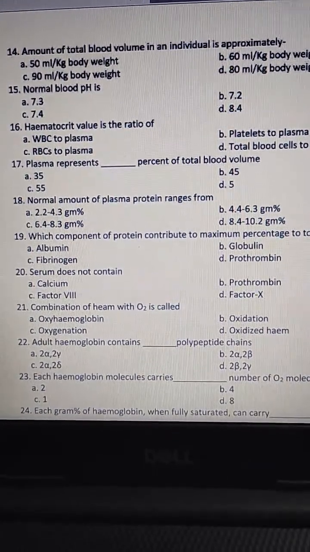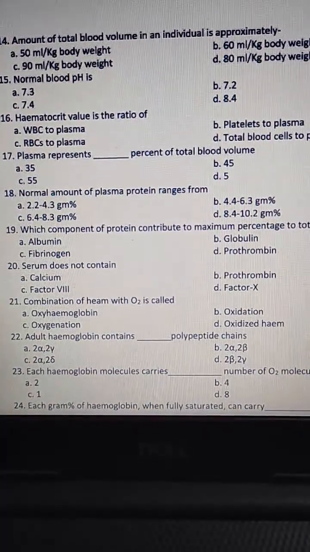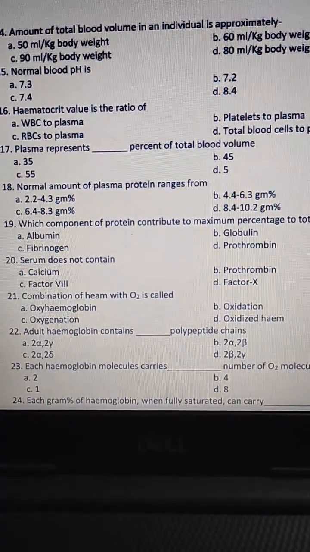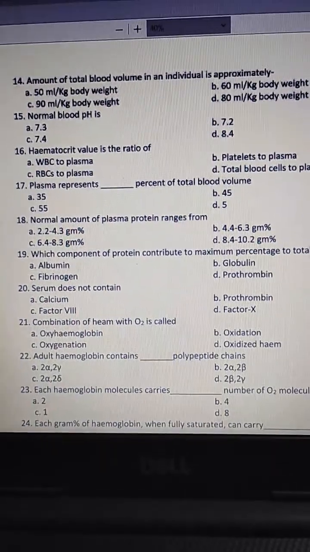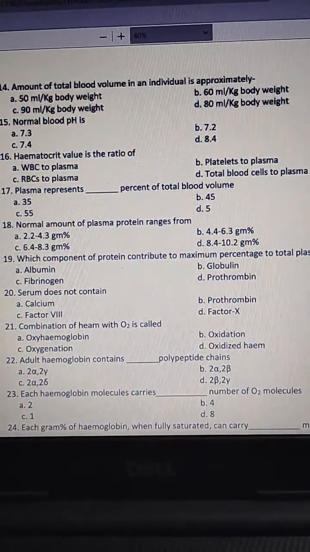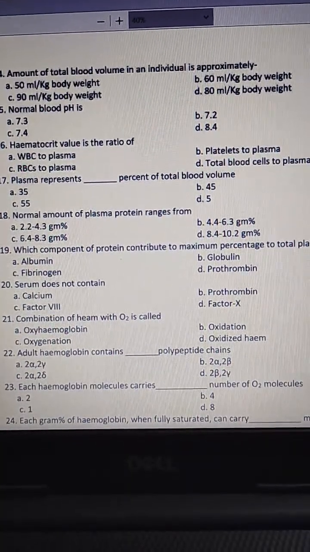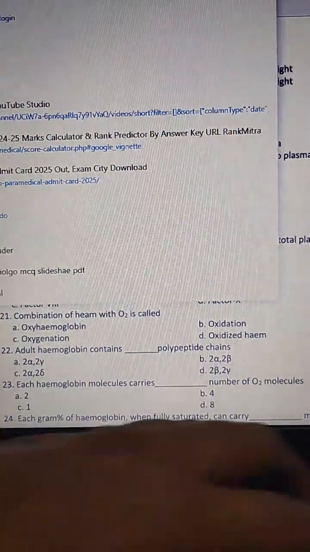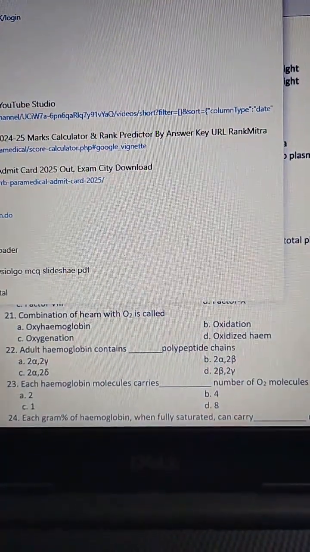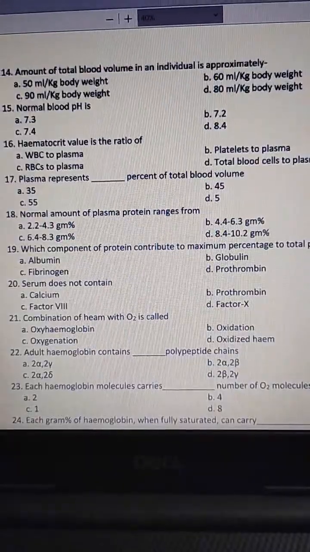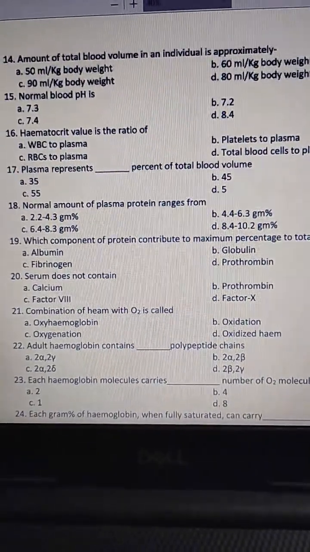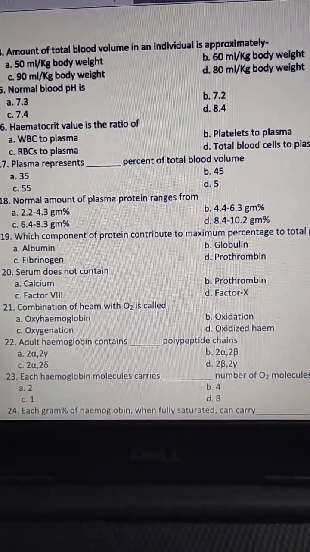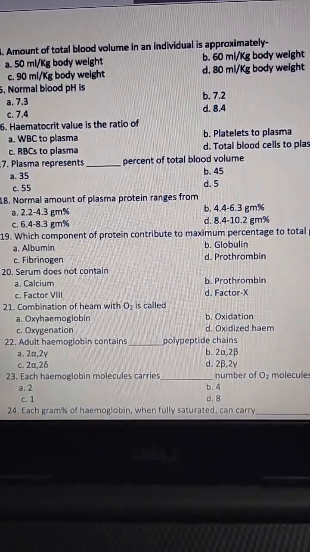Then hematocrit value is the ratio of: WBC to plasma, platelets to plasma, RBC to plasma, total blood cells to plasma. Here the answer is C, RBCs to plasma.